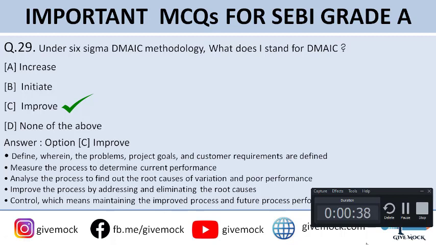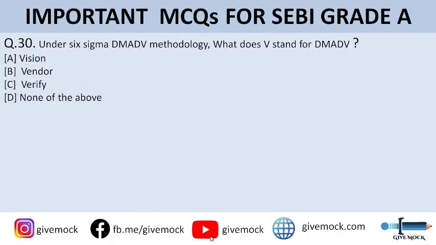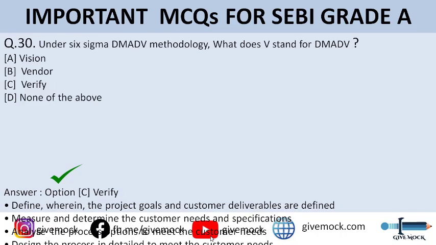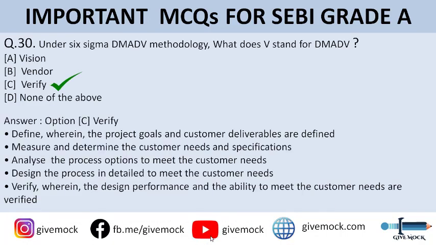All right, let's move on to question number 30. Under the Six Sigma DMADV methodology, what does V stand for in DMADV? So guys, you can go through the options. The correct answer to this question is V, verify. So D for define, M for measure, A for analyze, D for design, and V for verify. That is the full form of DMADV in the Six Sigma methodology.